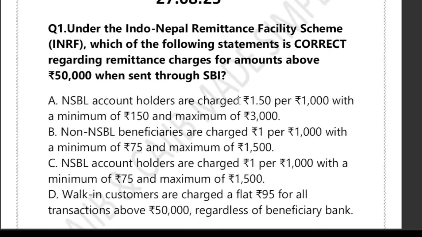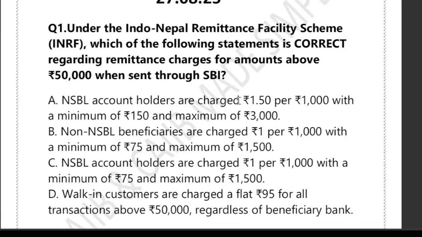The question is, under the Indo-Nepal Remittance Facility Scheme, in short INRF, which of the following statements is correct regarding the remittance charges for amount above 50,000 when sent through SBI? Option A: NSBL account holders are charged 1.5 rupees per 1000 rupees with a minimum of 150 rupees and a maximum of 3000.